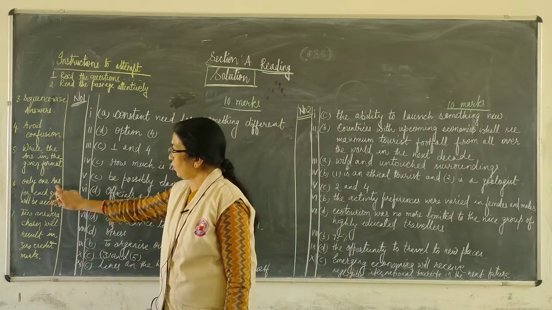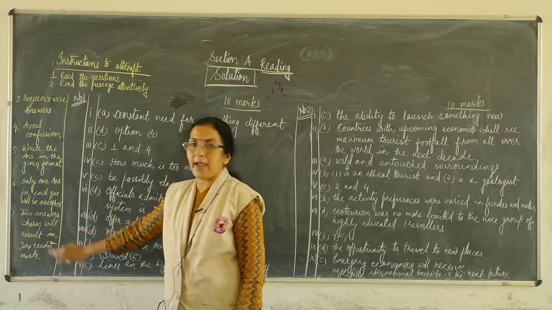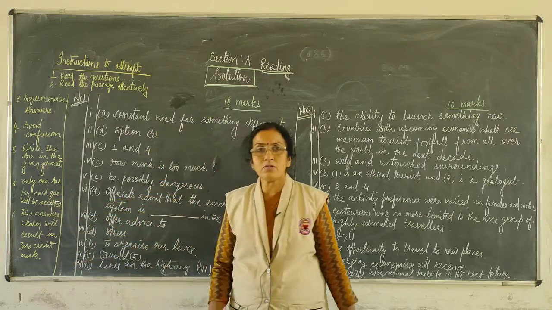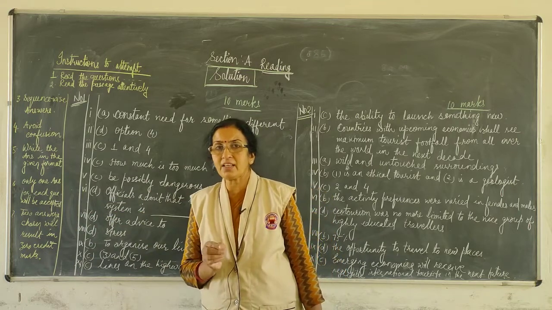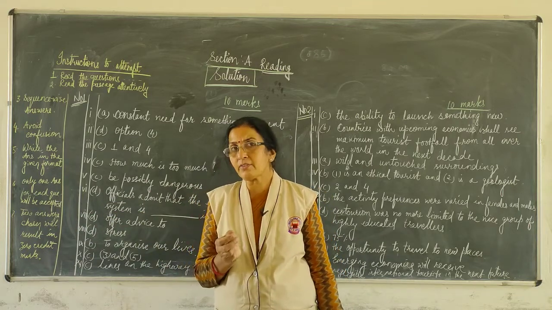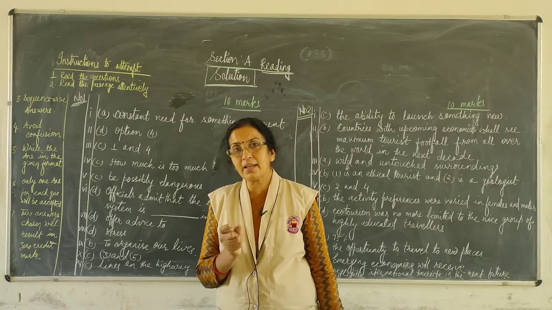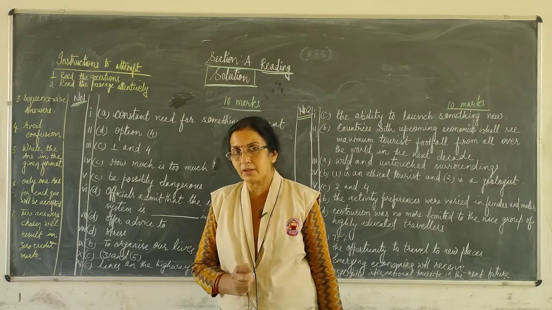Next, only one answer for each question will be accepted. Sometimes, students, you write down two answers, thinking that if you are confused between two answers, the examiner will accept the correct one.